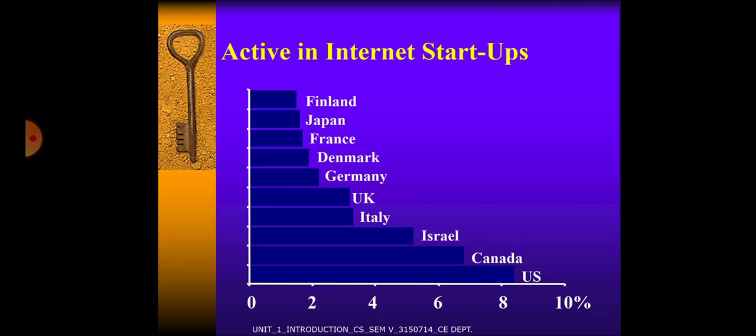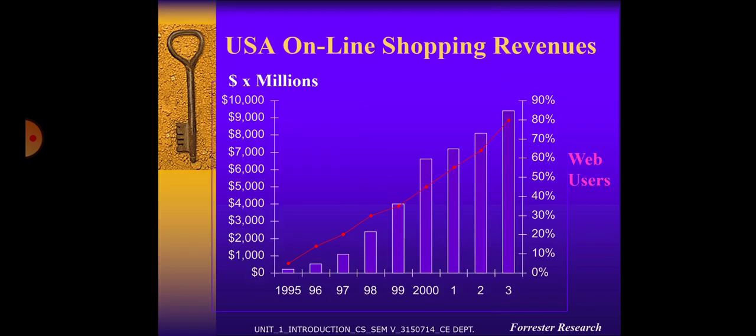Activity in internet startups. Here you can see the chart. A graph is shown for Finland, Japan, France, Denmark, Germany, UK, Italy, Israel, Canada, and US. This is the activeness ratio in the use of internet startups. In the USA, online shopping revenues. Here we see dollars in millions, and here we see the number of years of web users.